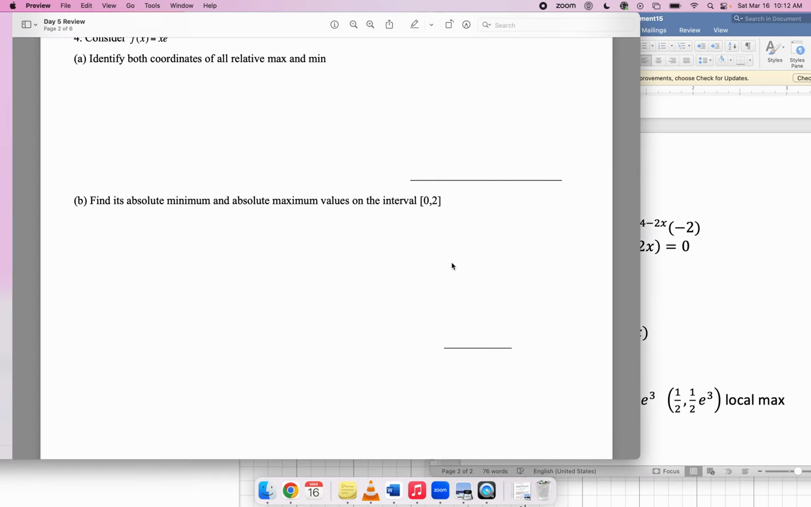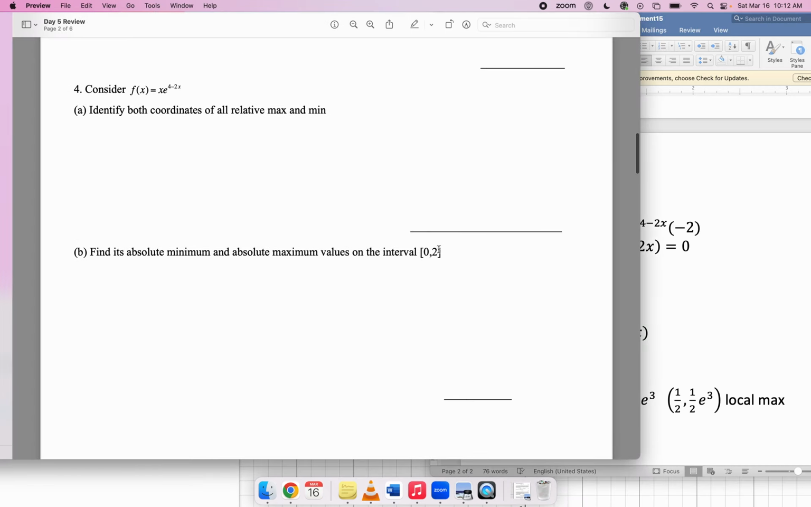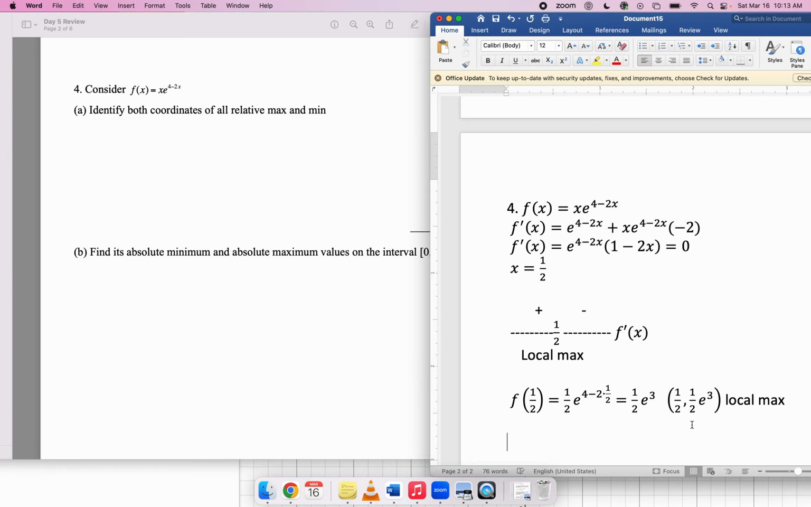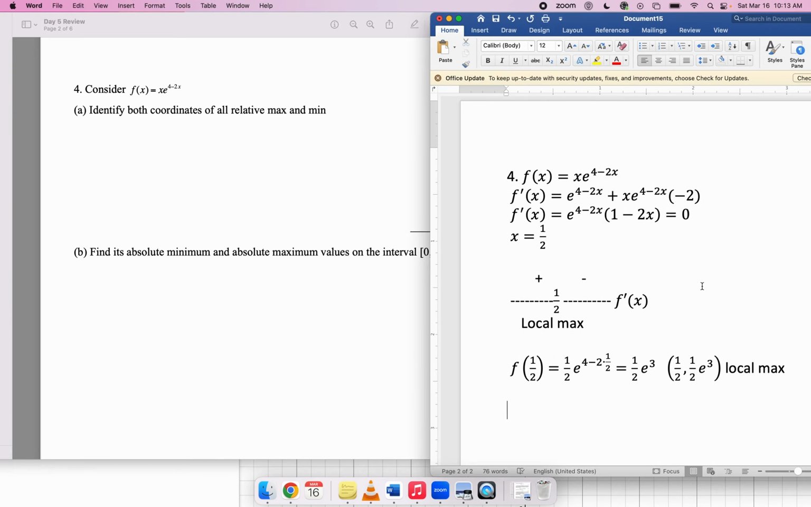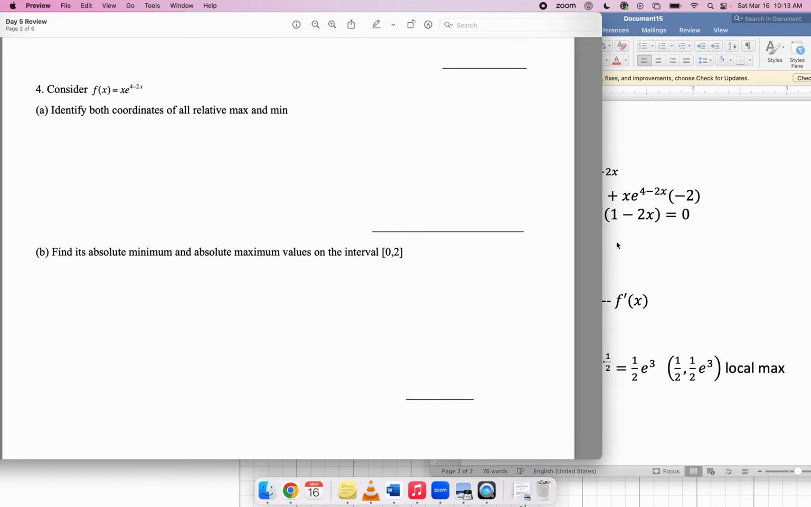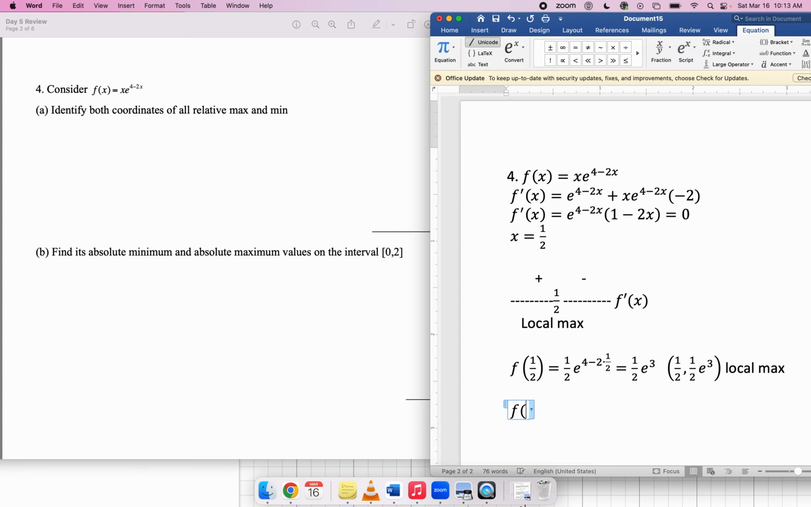Now we should find the absolute min and max values on this interval. I know that the absolute min and absolute max values do exist because this function is continuous on this interval, and this is a closed interval, so the extreme value theorem applies. All I need to do is make a list of critical points and boundary points. I've already done the critical points. It's this one right here. So I just need to look at the value of the original function at the boundary points.